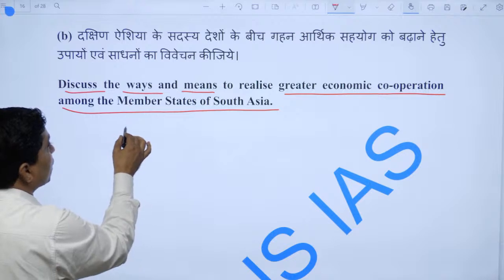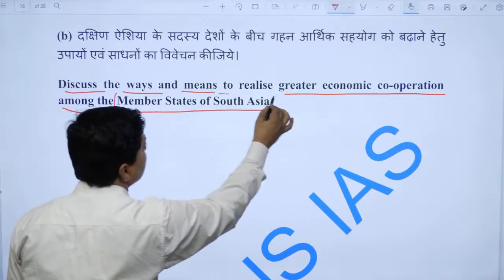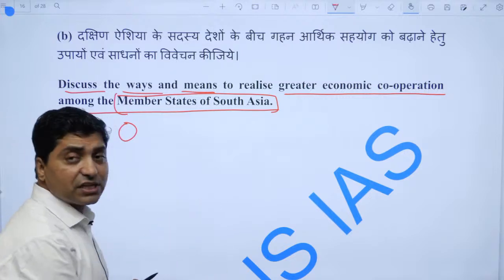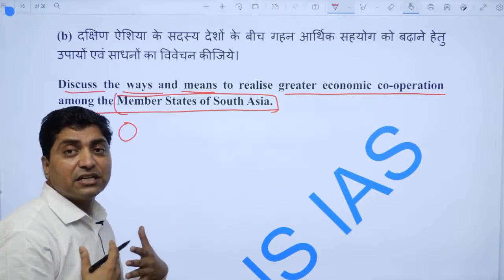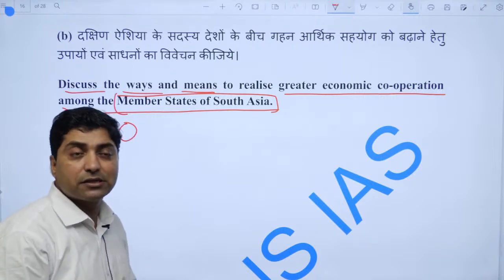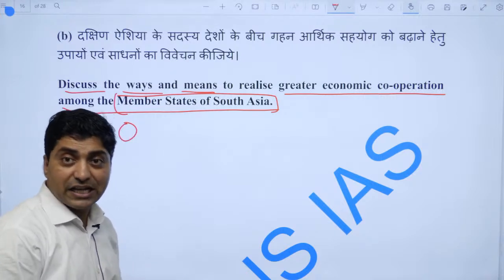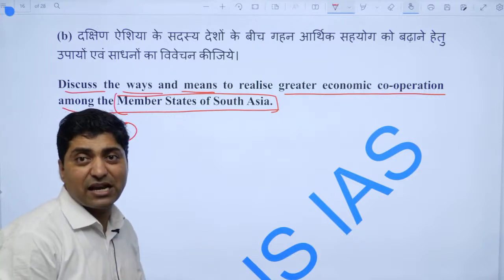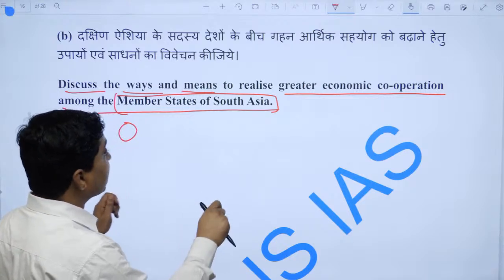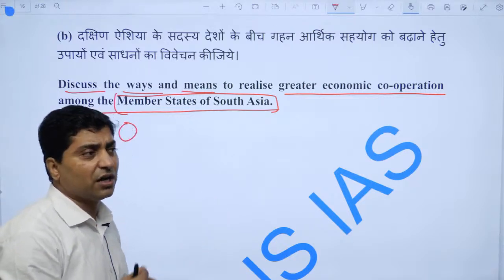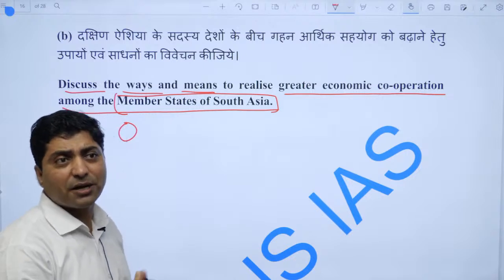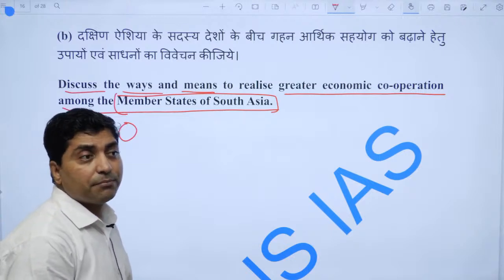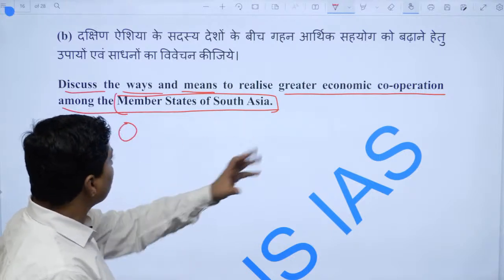So, one should start with the members. What are the members of South Asia? There are 7-8 states as members of South Asia, right? They are interconnected through history, culture, food, religion, language, and ethnic similarity. It includes India, Pakistan, Bangladesh, Sri Lanka, Bhutan, Nepal, so it includes all the countries.